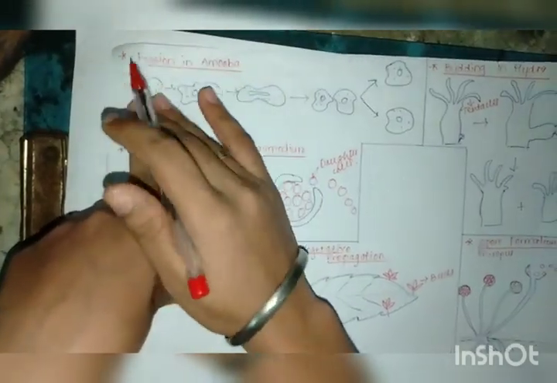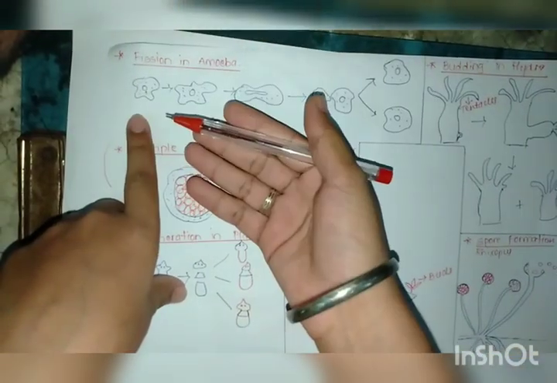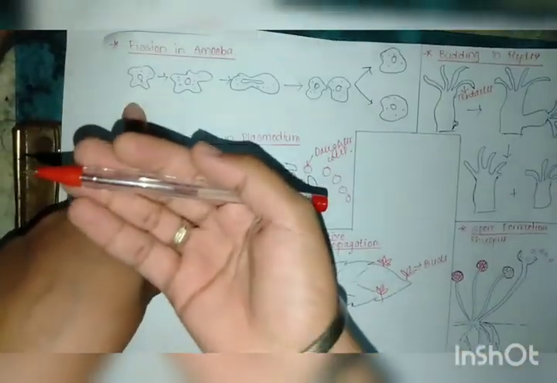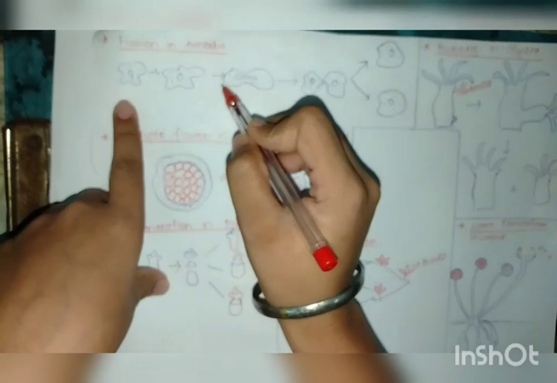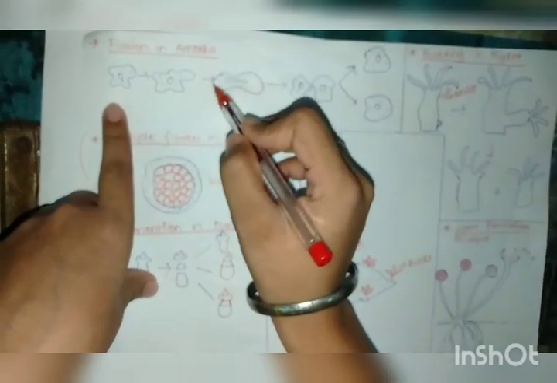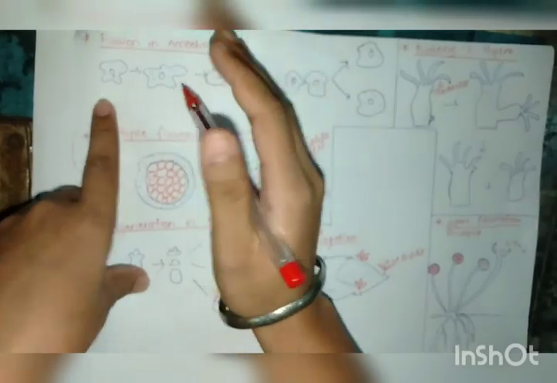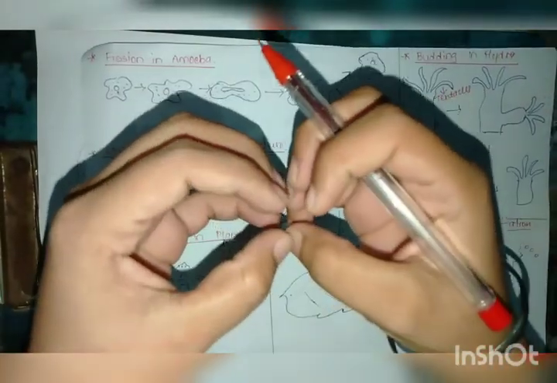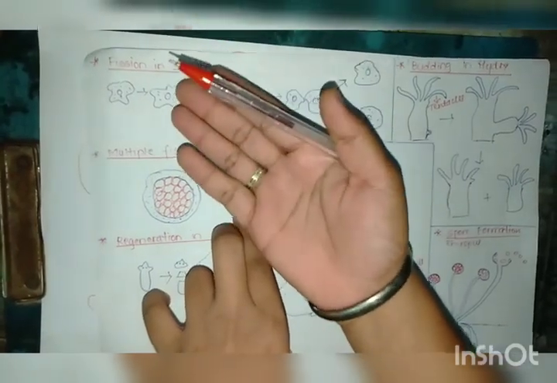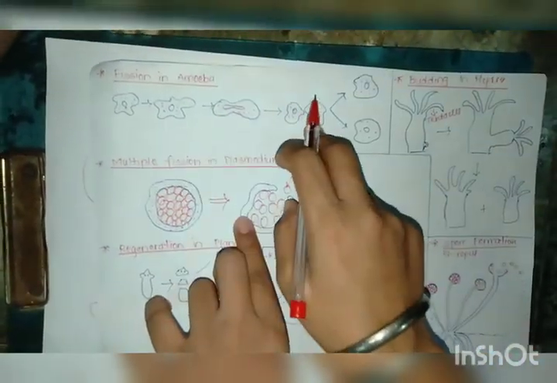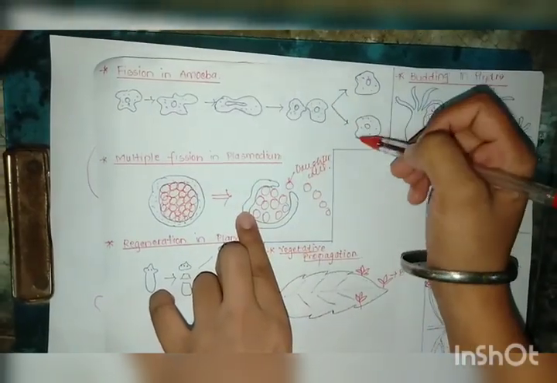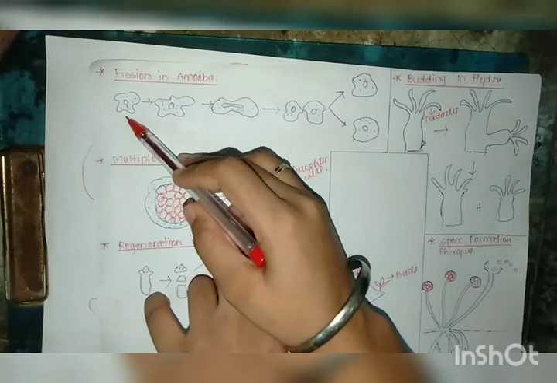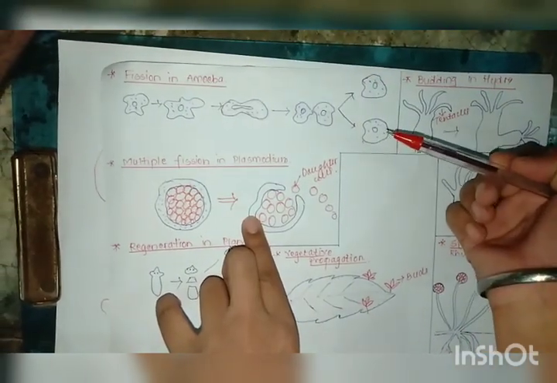Now during favorable conditions, when they get proper environment, proper water, proper food and everything, they divide by themselves. There is a process called elongation wherein the nucleus also starts dividing. When they start dividing, they form two daughter cells. Can you see? And these daughter cells look similar to their parent cell. This was all about the amoeba fission. But what about multiple fission? This I can call a binary fission because a single parent cell got converted to two daughter cells.